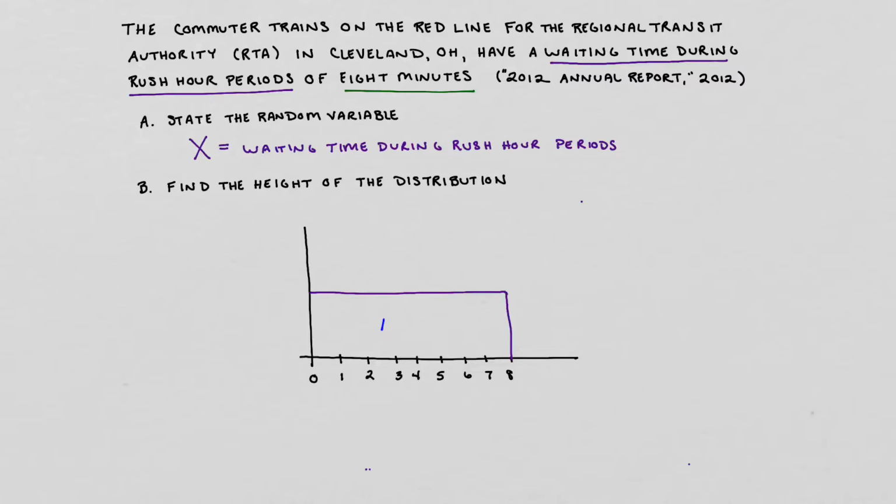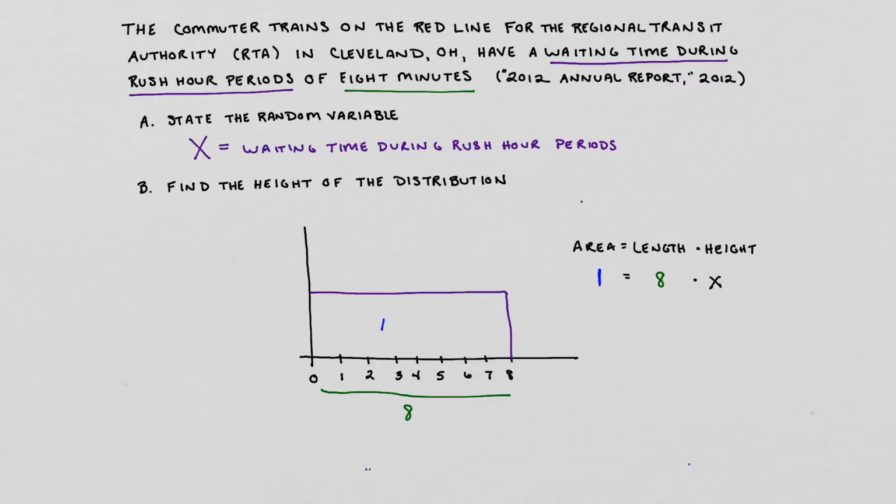So what we're going to kind of call out here is I know that the length of this is going to be 8 units. And I know that the entire area is going to be equal to 1. So we can kind of pull back what we remember from geometry, and we can note that area is equal to that length times height. So again, we're going to just start dropping things in. So I know that the area is 1. I know that my length is 8. And at this point, I'm claiming that I don't know what the height is.